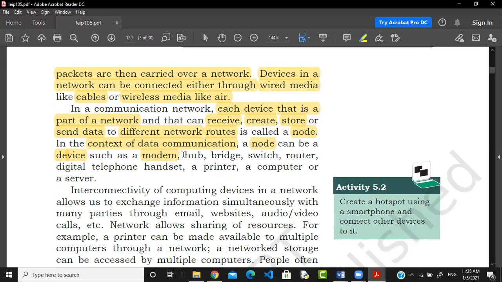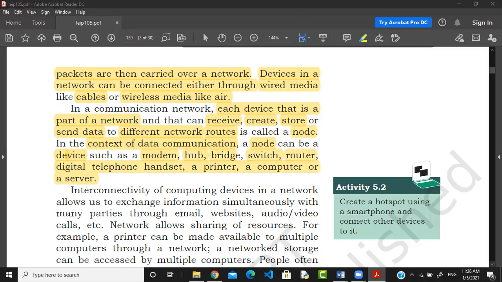It may be a modem, a hub, a bridge, a switch, a repeater, a router, a digital telephone, a handset, a printer, a computer, or a server. So these are all the devices which we normally connect with the network, and these are all known as nodes. Okay, getting my point?